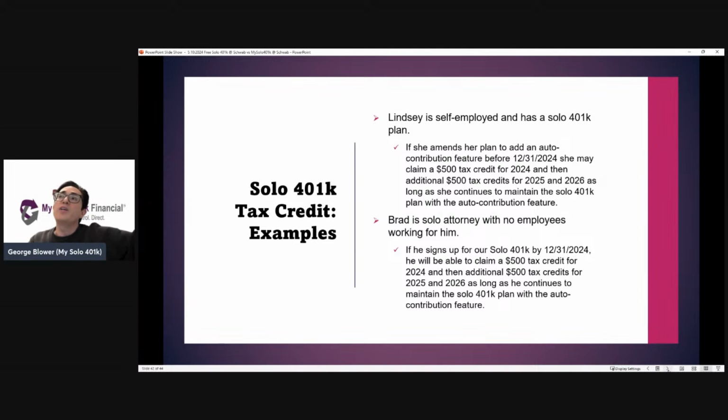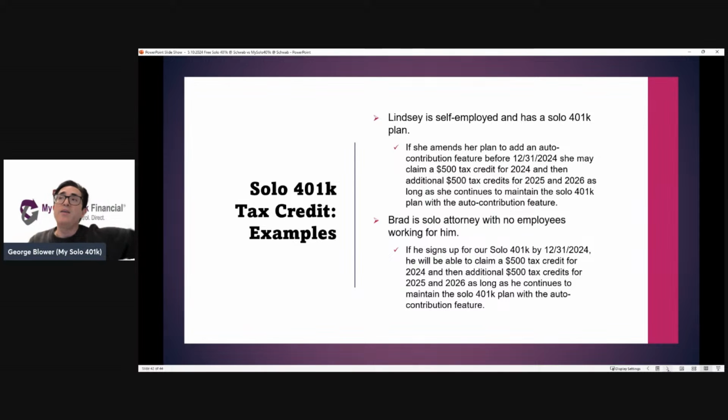So just a couple quick examples. If Lindsay is self-employed, she has a solo 401k plan. If she upgrades her plan to our plan here in 2024, she would be able to claim the $500 tax credit when she files her 2024 taxes. And then again for 2 more years, as long as she maintains the plan with the automatic contribution feature.